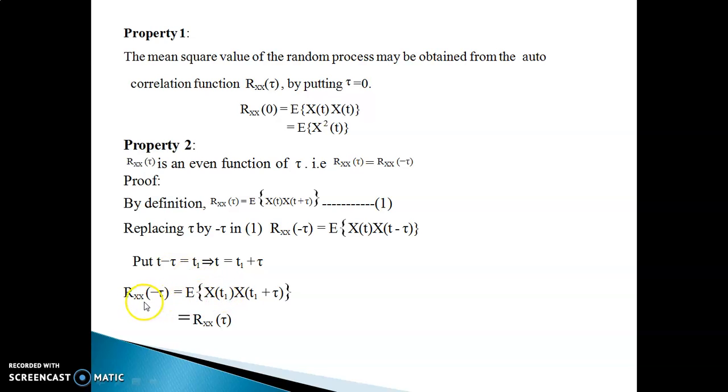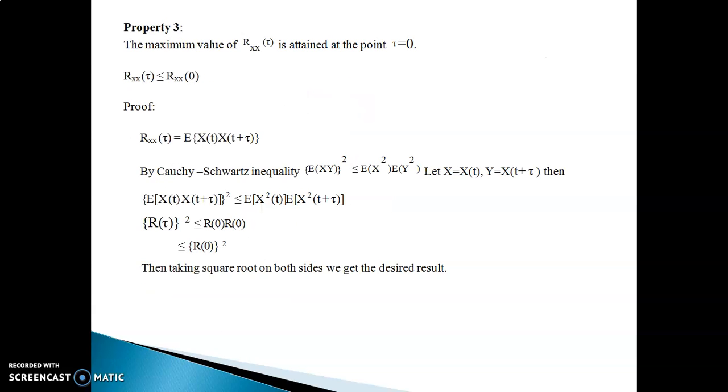Now you come back to this equation, replace t with t1 plus tau and t minus tau with t1. So you are getting Rxx of minus tau equal to expectation of x of t1 multiplied with x of t1 plus tau, which is nothing but Rxx of tau. So Rxx of minus tau is equal to Rxx of tau. Therefore, the autocorrelation function is an even function of tau.